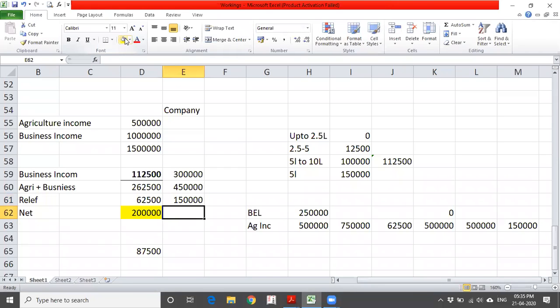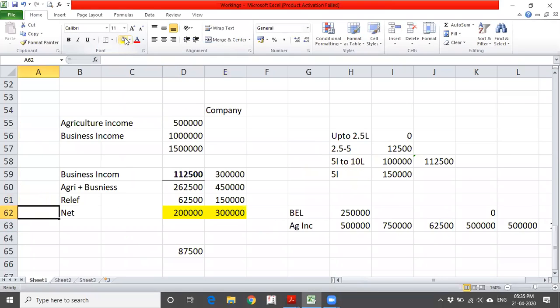So what will be the impact? 4.5 lakhs minus 3 lakhs, so you are ending with the same amount. So there is no relevance of calculating other than for individual and HUF. See, the provisions are very clearly applicable for individual and HUF. Even in the absence of that provision, if you calculate for the other cases, you are going to end up paying the same taxes. That's the reason they have not imposed anything on other than individual and HUF.